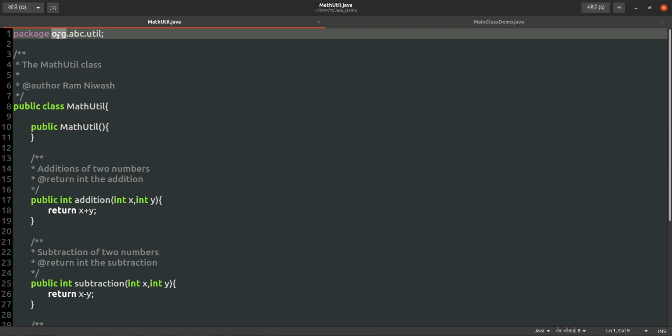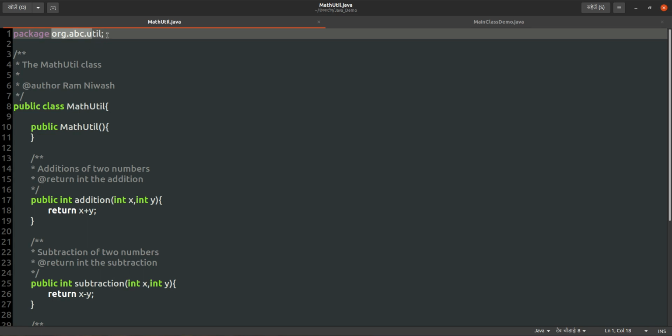How will this package come? First it will create the org folder, because you give a dot. If you are not giving a dot, then it will create one folder named org abc. But if you give a dot here, it will first create the org folder. Under this org folder it will create the abc folder. Under the abc folder it will create the util folder. Under the util folder your JVM will put your .class file.